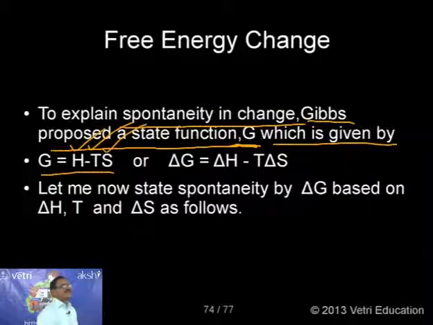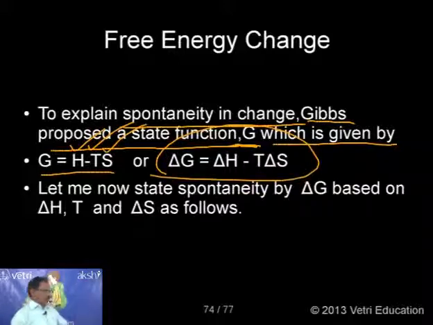And S? Entropy, the disorder of the system. We cannot directly measure the enthalpy or the free energy; only the change in entropy, change in enthalpy, and change in free energy can be measured. So I can rewrite it as delta G equal to delta H minus T delta S. This is the very interesting equation given by Gibbs.